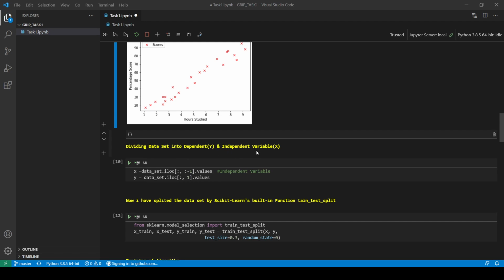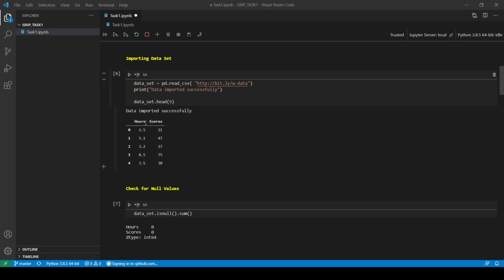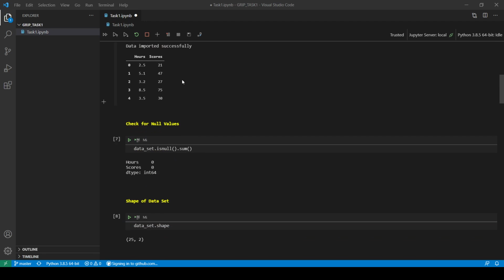Then I have divided the dataset into two variables, independent and dependent variable, in order to implement our algorithm. So I have used the iloc functionality to divide the dataset into two variables, and then I have stored the independent variable values in x variable and dependent variable values in y variable. So here basically hours is our independent variable and score is our dependent variable, whose value will depend on the number of hours.